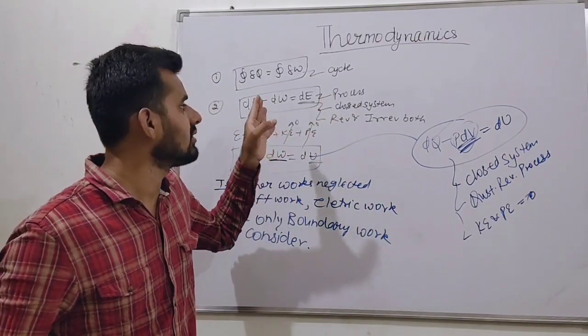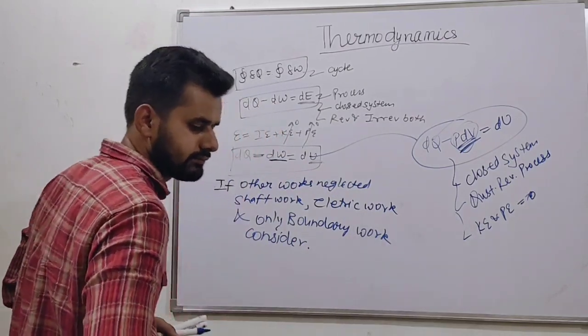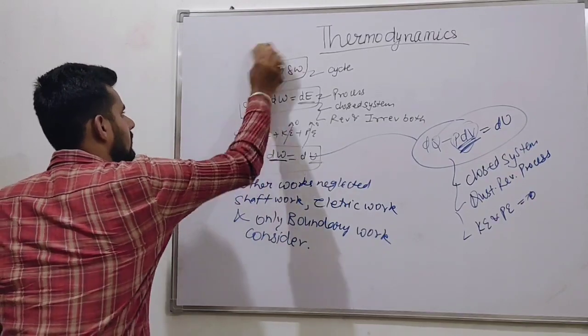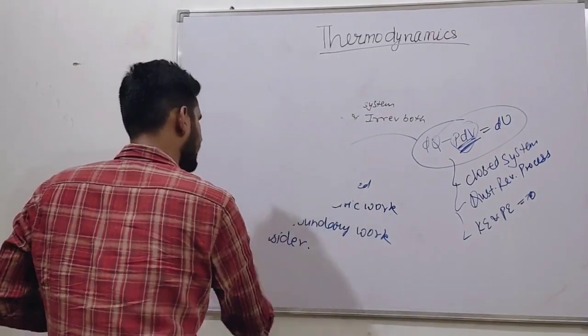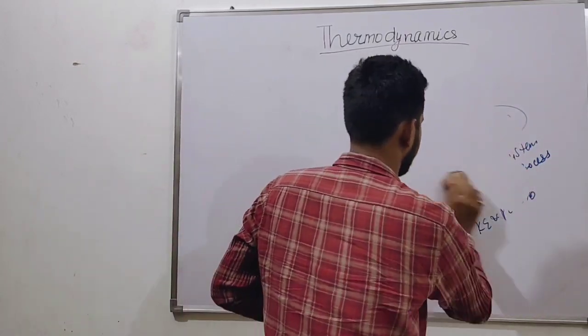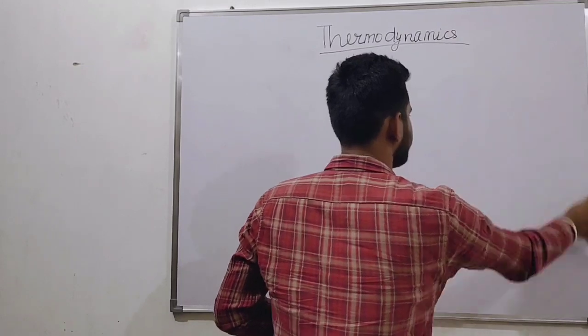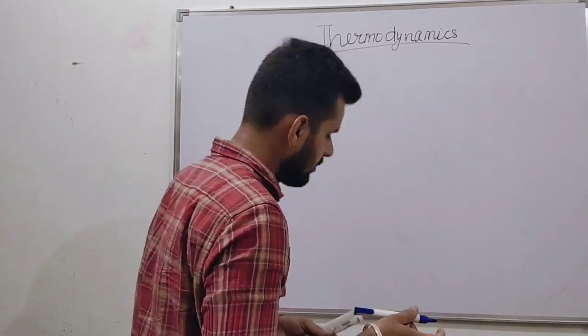You will remember all these conditions. Okay, friends. So now what we'll do next? The third one.